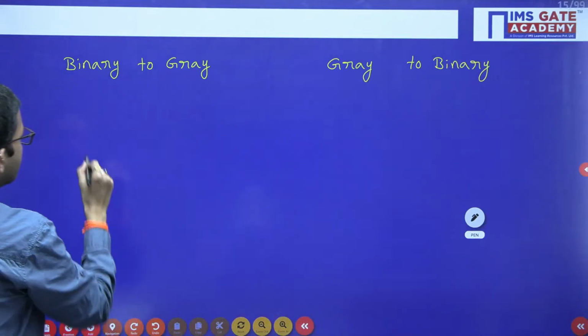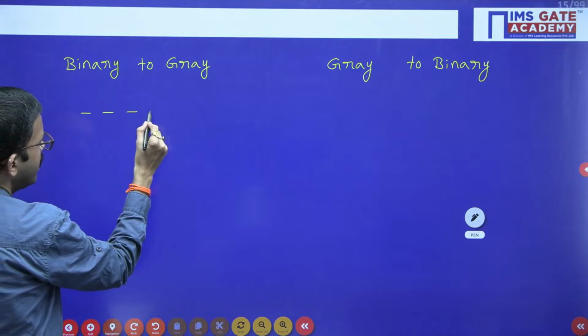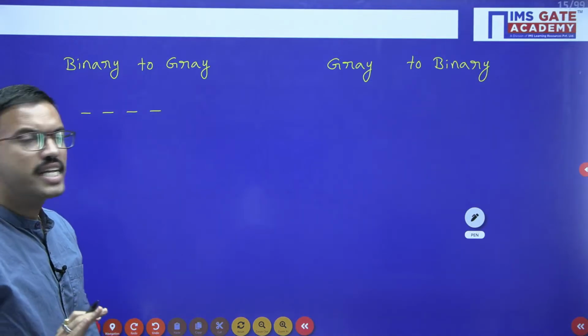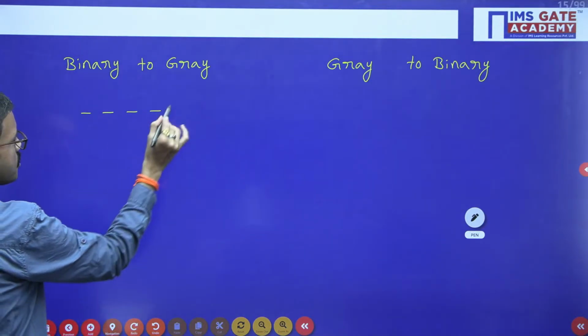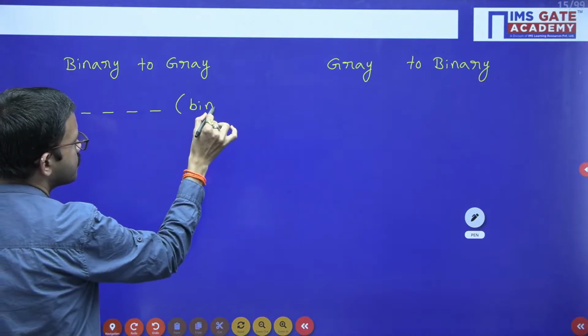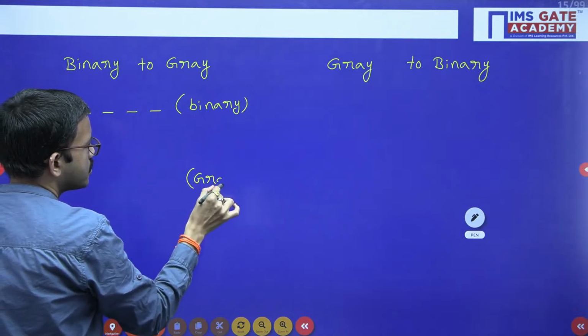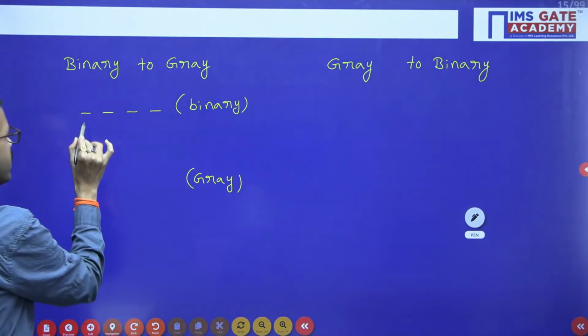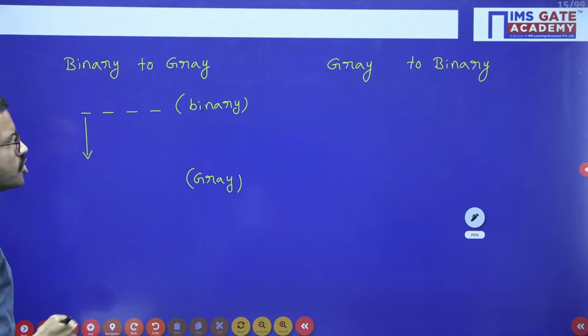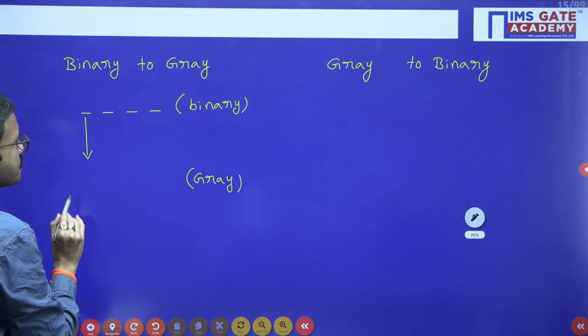Say for example, I am considering 4 bits. It is applicable for any number of bits. Suppose you have the binary number here. Now we want to get the corresponding gray code. Here, whatever the first bit or leftmost bit you have, you can copy as it is.